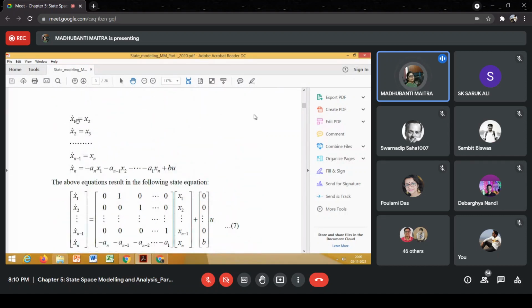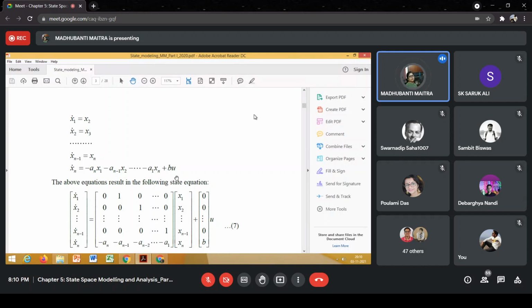If I want to find out x1(t), then I'll have to integrate this equation. Similarly, if I want to find out x2(t), then I'll have to integrate this equation. If I want to find out xn(t), how xn is varying with time, then I'll have to integrate this equation.